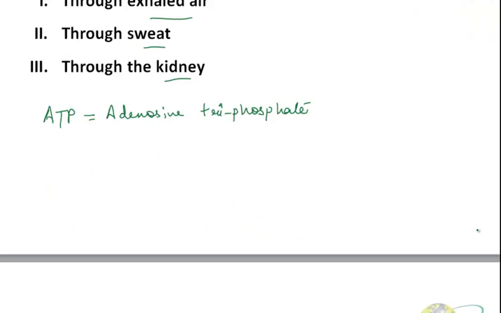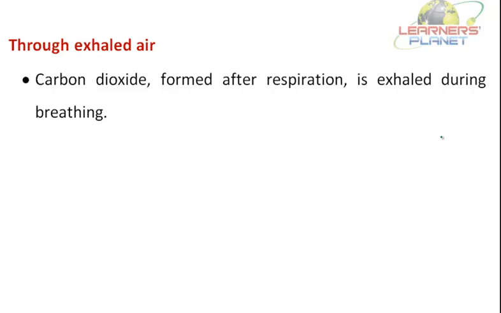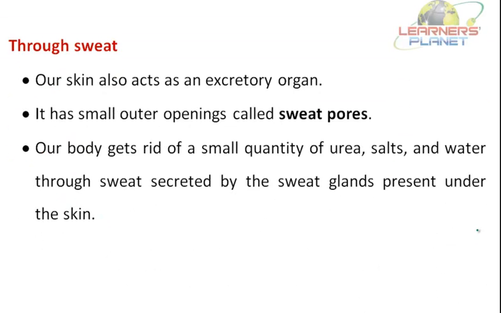Other than this, removal of excretory waste takes place through exhaled air, meaning the carbon dioxide formed after respiration is exhaled during breathing. It is also expelled through sweat.